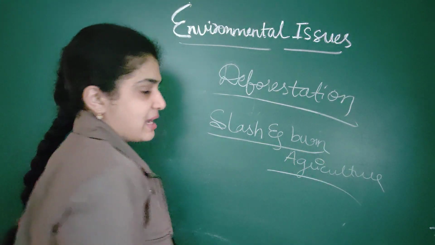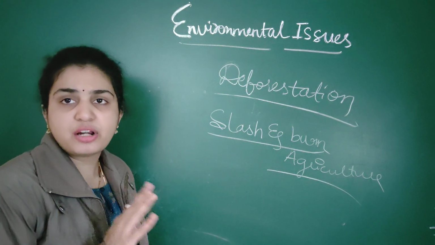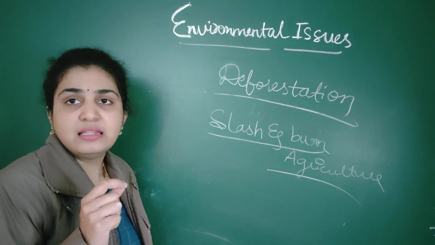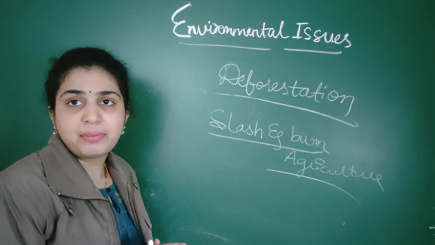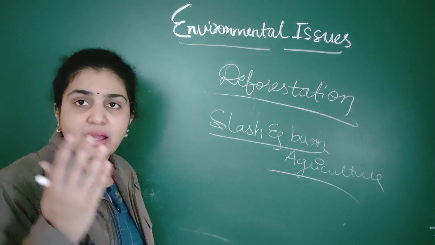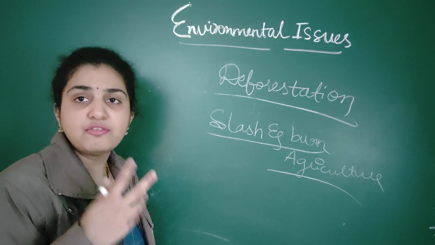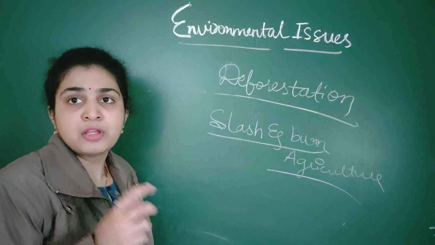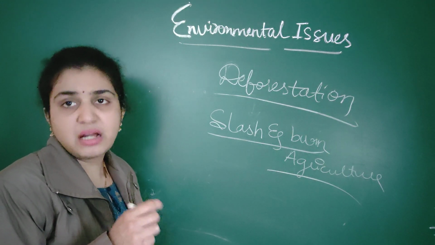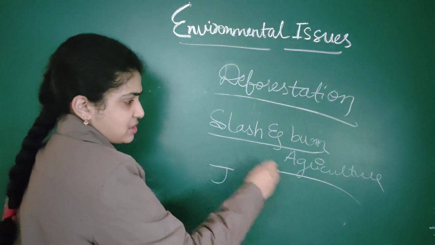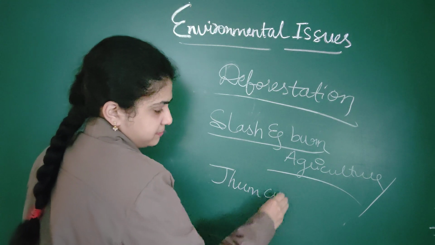In this, first trees are cut down and burnt. Then in that same area, again trees are cut down and burnt, and again reforestation takes place. So this cultivation is also called jhum cultivation. Slash and burn agriculture or jhum cultivation.